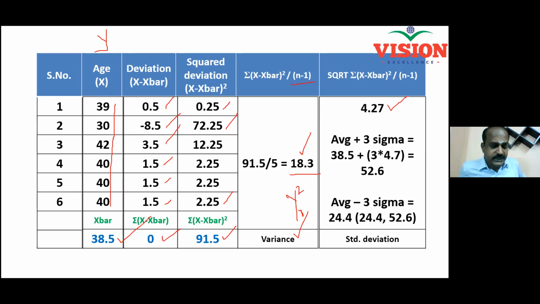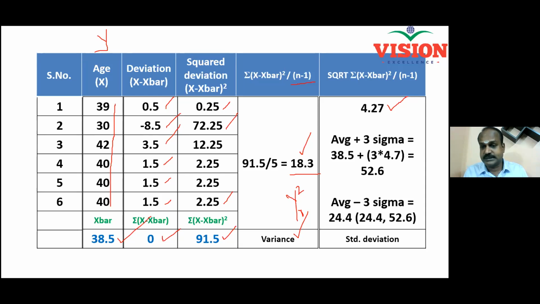Now, how is this data helpful? This data is helpful in predicting my population. What is my population? The kind of people who are attending my white belt program. There are thousands of people who could attend my program, who could have attended my program in the past, and who could attend my program in the future.